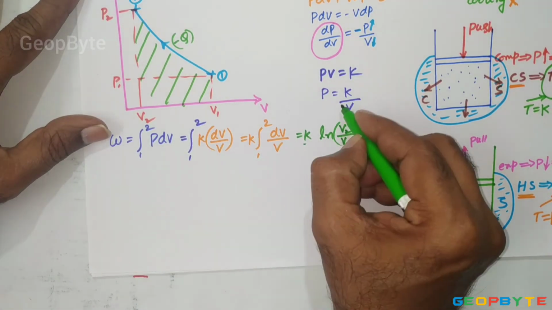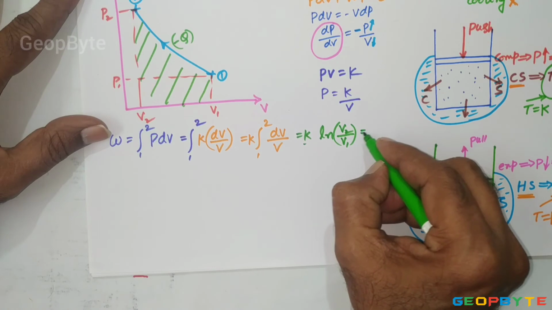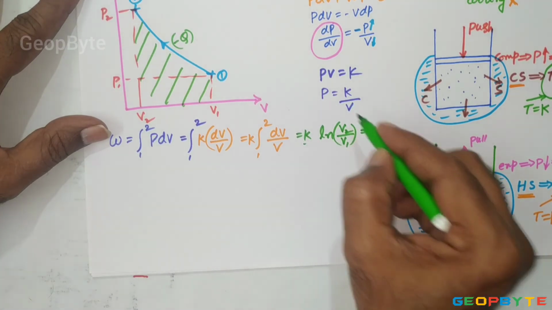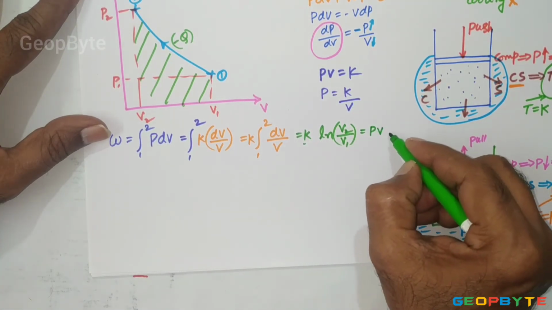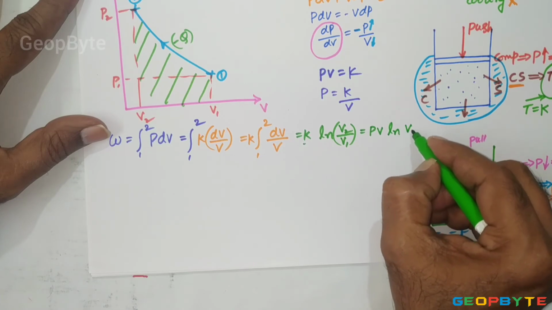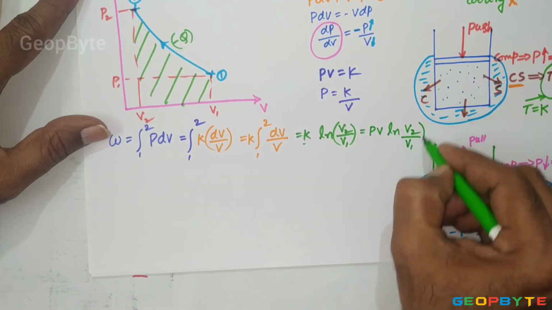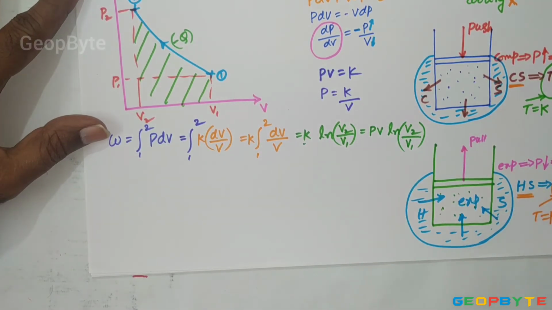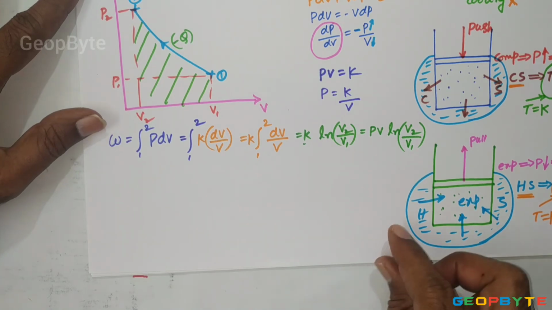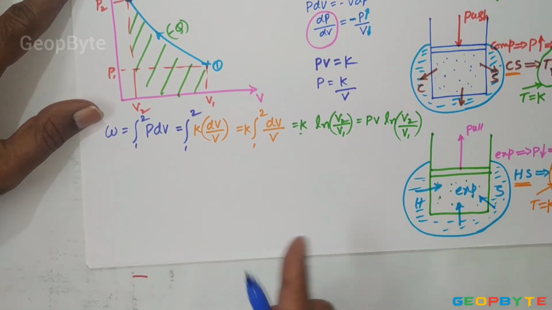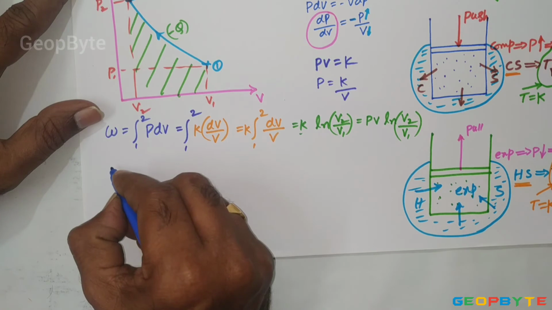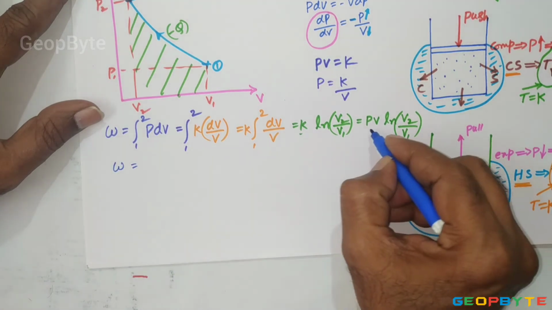Again, this K equal to what? This K equal to PV. In the place of K, I am writing PV ln V2 by V1. That is the thermodynamic work formula for the isothermal process. So thermodynamic work equal to PV ln V2 by V1.